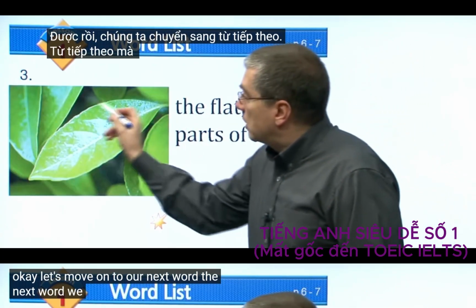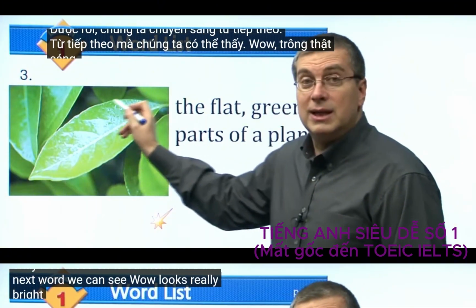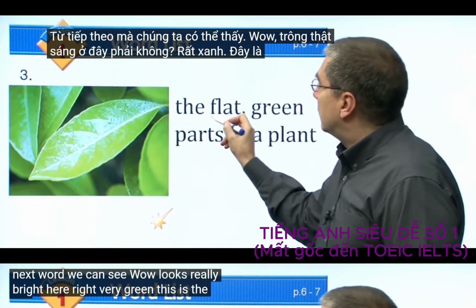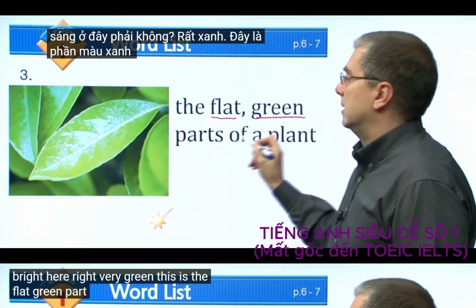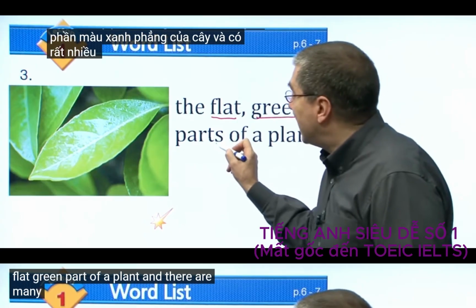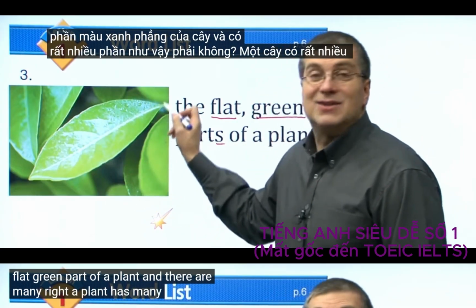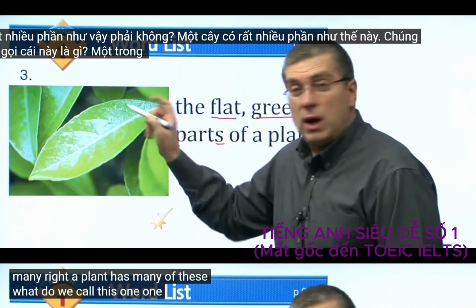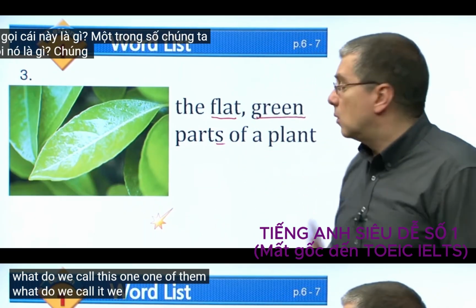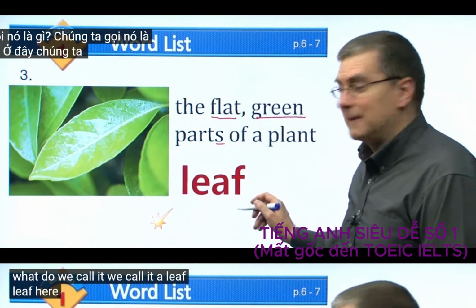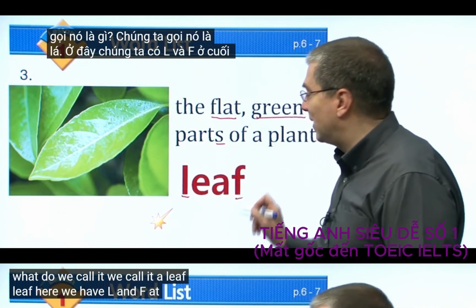The next word we can see. Wow, it looks really bright here, right? Very green. This is the flat green part of a plant. And there are many, right? A plant has many of these. What do we call one of them? We call it a leaf. Here we have L and F at the end, right?